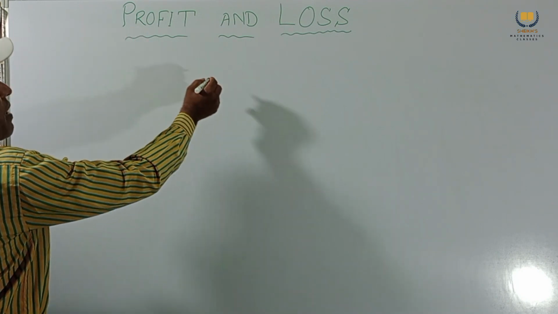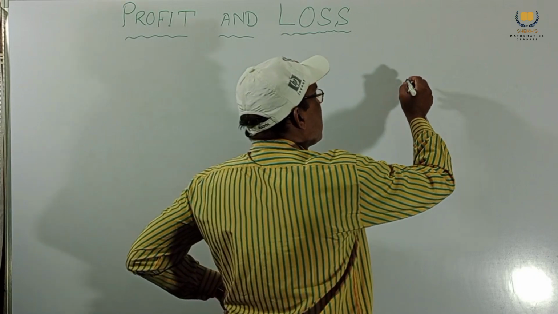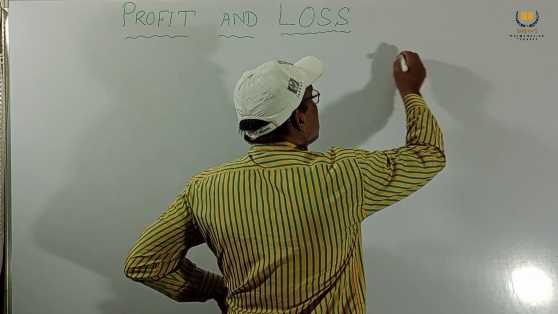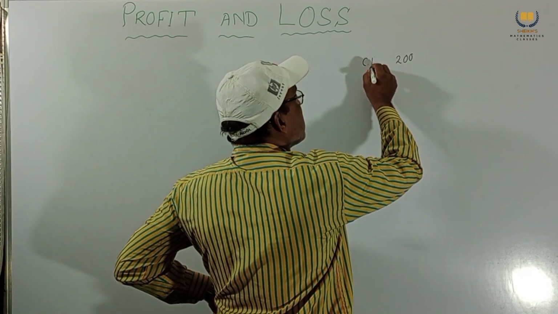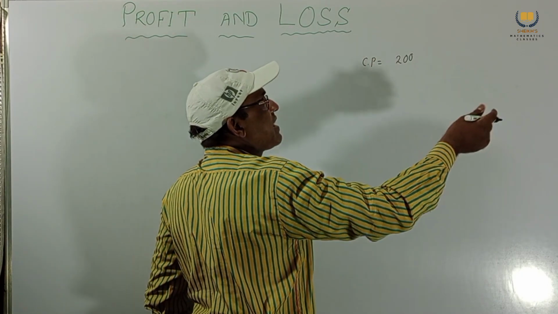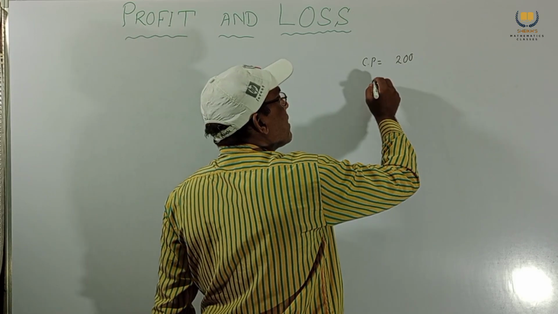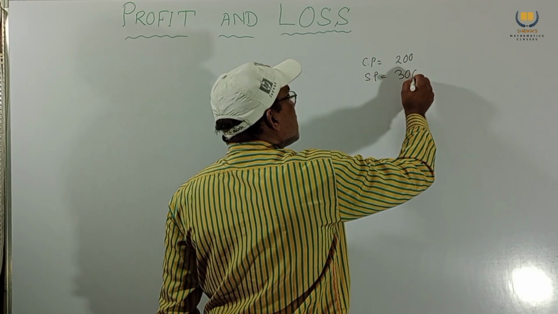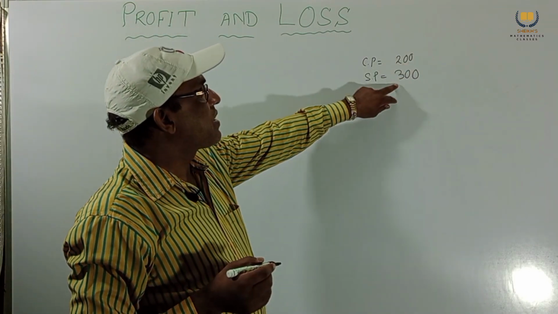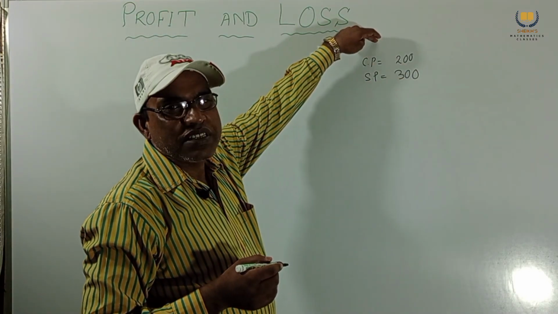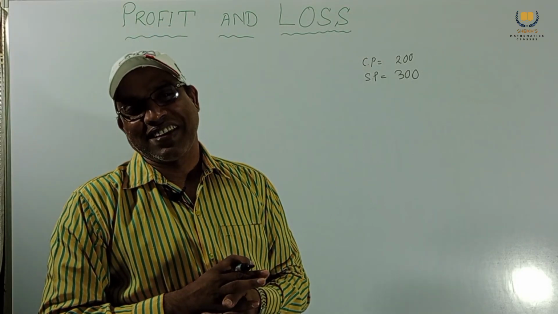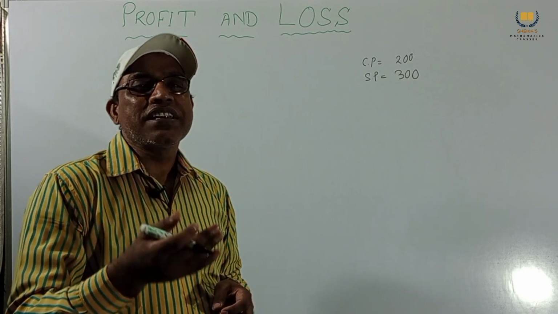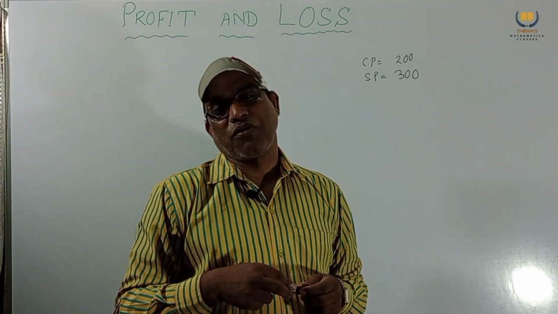So we get profit means, suppose we buy an article for rupees 200, this is called CP, cost price, and it is sold for 300. This is called SP, selling price, 300. So selling price is greater than cost price. Obviously, we get profit. Clear? When we solve problems, we use some formulas.